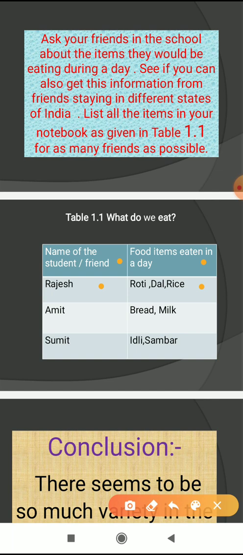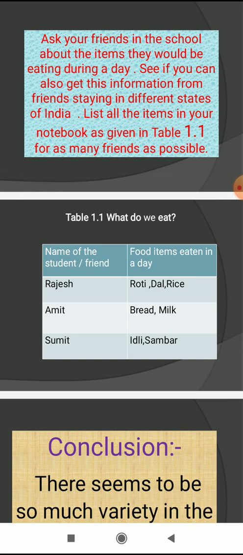Second example, I have written here the name of student Amit. Which food items are eaten in a day? Bread and milk. Third, the name of student Sumit. Which food items are eaten in a day? Idli and sambar. Means you can make your list of friends longer. For example, I have written here only 3 students' names. You can add more here, 10, 15, whatever is there. And in the second column you have to write the food items eaten in a day.